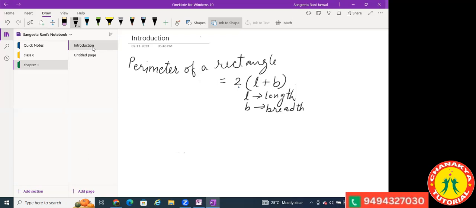Similarly, when we talk of a square, the perimeter of a square was 4 into side because all sides were equal. So 4 into side. If I take L as the side, that is 4 into L. You got it? Aishwarya, you understood? Yes, ma'am. Great. Good.